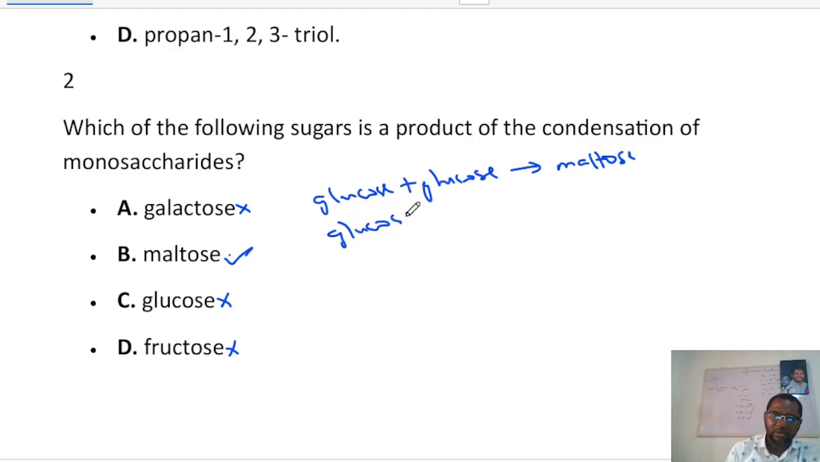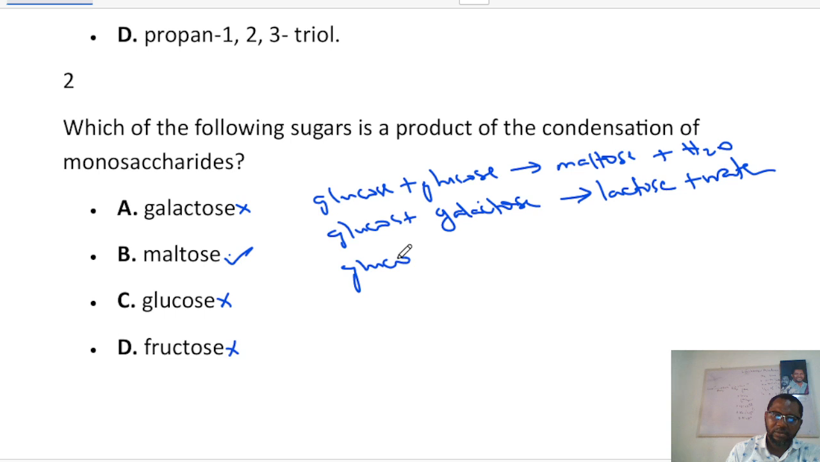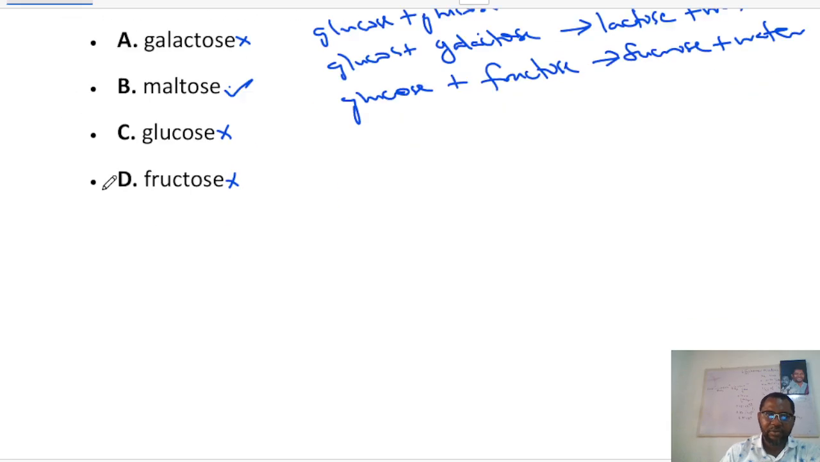Glucose plus galactose. In condensation there's always water involved. Okay. Glucose plus galactose will give us lactose plus water. Then glucose plus fructose would give us sucrose plus water. Okay, that's important for you to note.